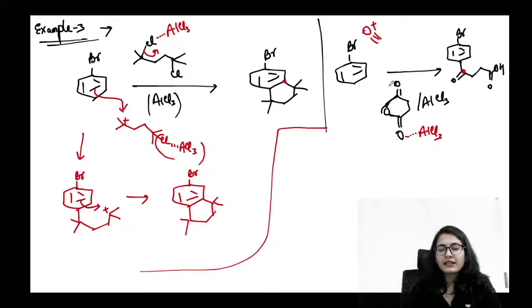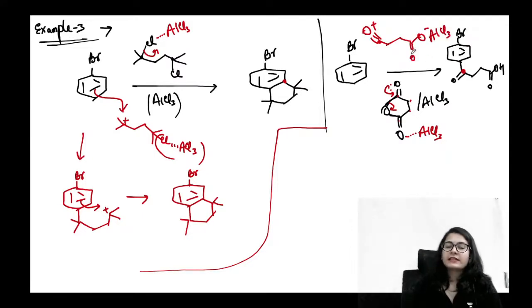Let's say this attaches from here in this way. 1, 2, 3, 4. So 1, 2 and 3 and 4. O minus AlCl3 like this. Okay?